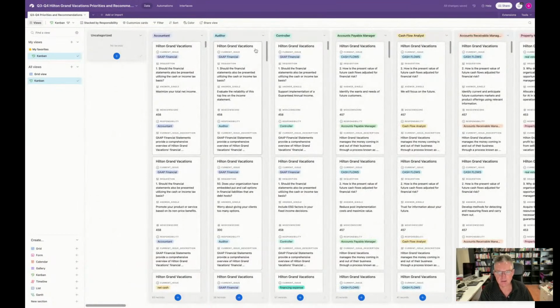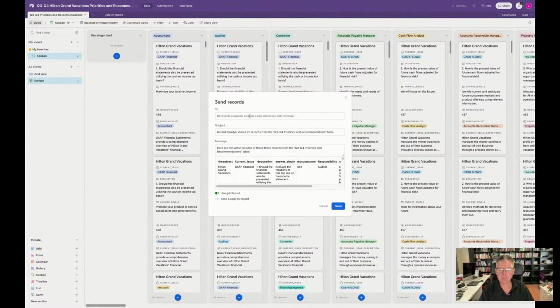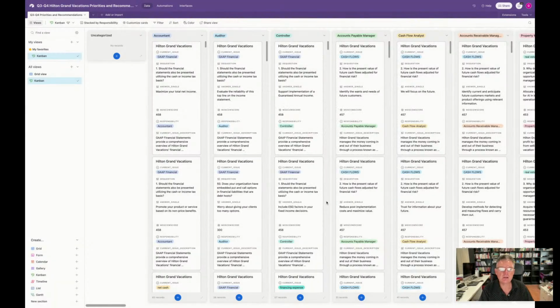But now I can say, okay, auditor, we have 26 records in here. Can you spare like half an hour maybe to have a look if we're doing all this? Auditor at hgv.com. There we go, and send. So really easy, and I can have people involved here. I can add people, I can share anything basically, or you can just export it and use in your own system. So get this data, HGV, by subscribing in the link below.